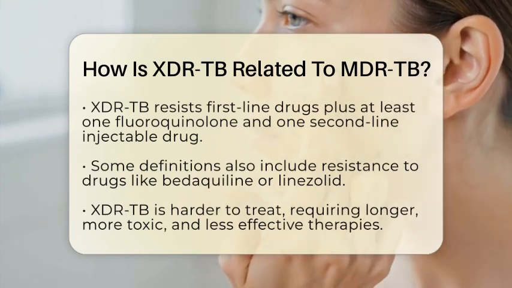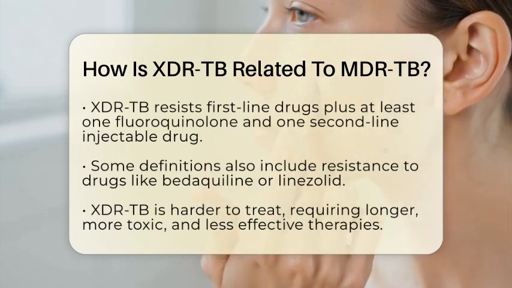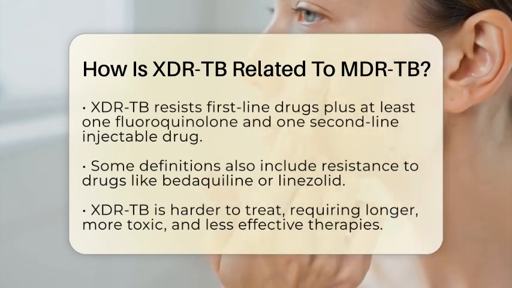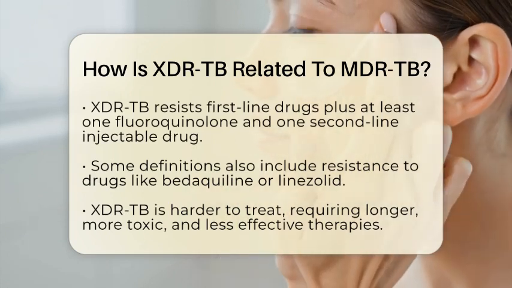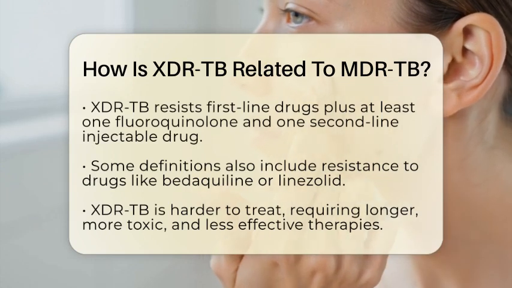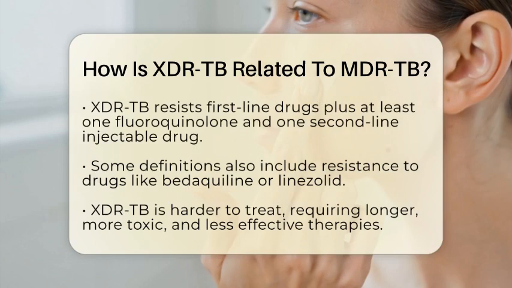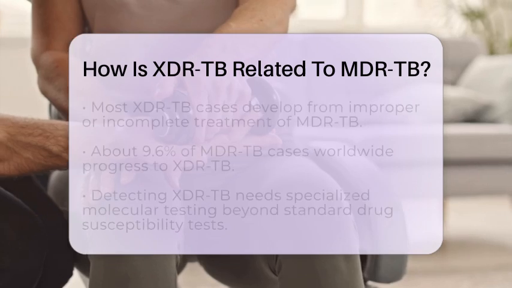This broader resistance makes XDR-TB much harder to treat. While MDR-TB already requires longer and more complex treatment, XDR-TB often needs even more extended therapy with fewer effective drugs available. The success rate drops, and the risk of treatment failure or death increases. It's also more toxic because the drugs used tend to have more side effects.